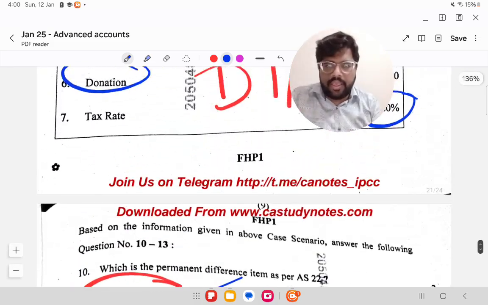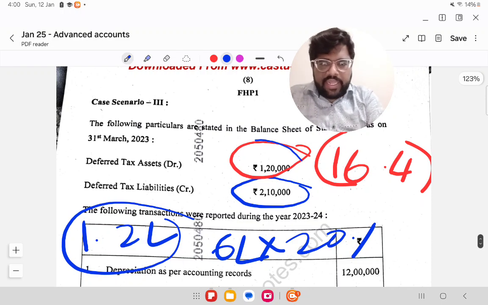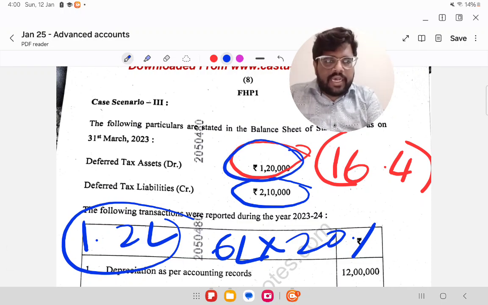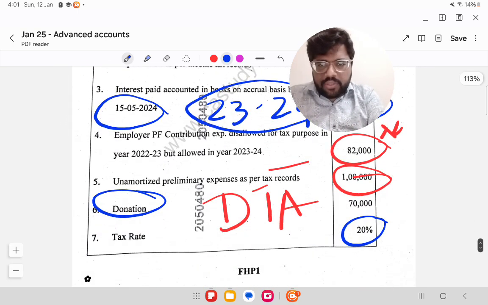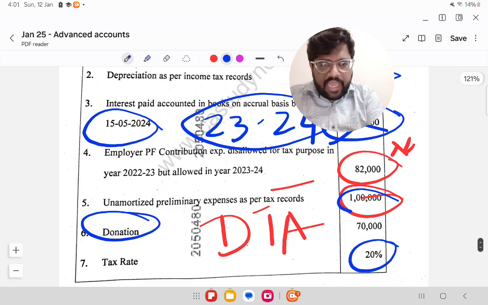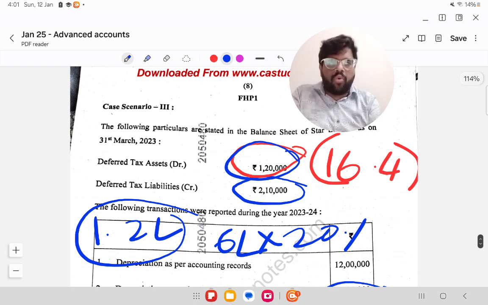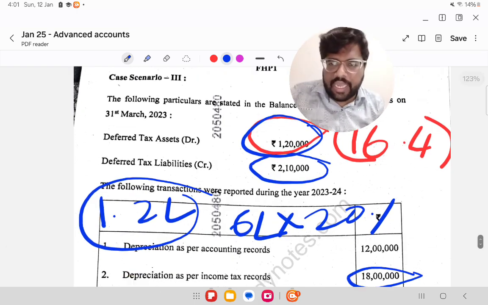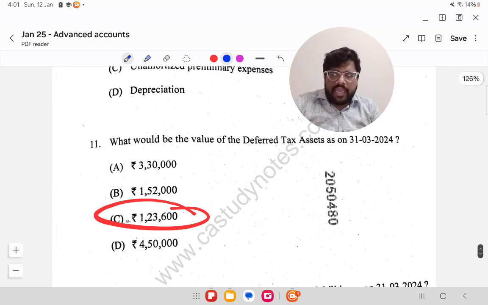Okay, DTA, there is an opening balance of 1,20,000. From 1,20,000, 16,400 should be reduced, and 20,000 should be added. This 1 lakh into 20%, 20,000 should be added. So 1,20,000 plus 20,000 is 1,40,000. 1,40,000 less 16,400, I think 1,23,600 should be the DTA closing balance.